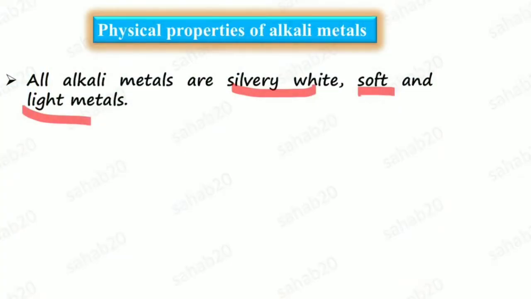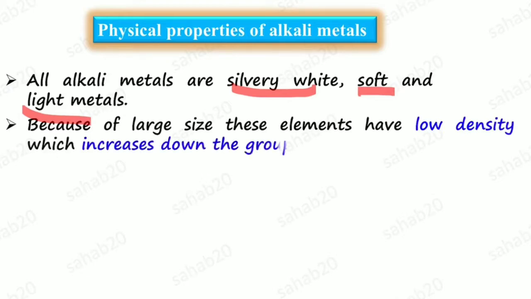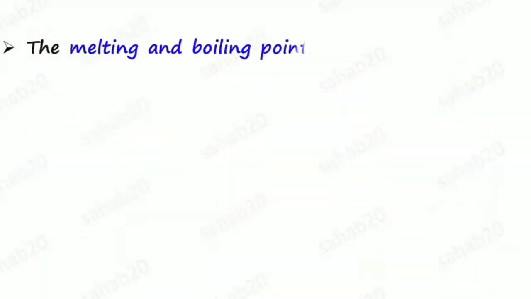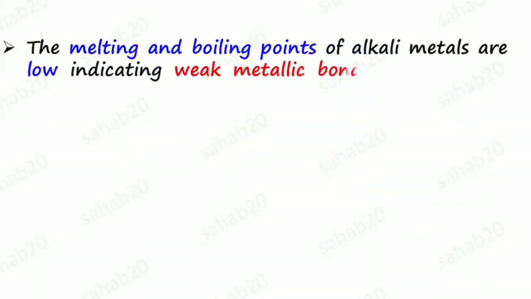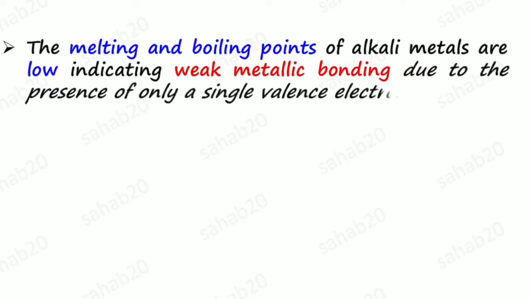Because of the large size, the elements of group 1 are low density metals. The density increases on moving down the group. Next, about the melting and boiling point of alkali metals. Melting and boiling points of alkali metals are low. This indicates the weak metallic bonding present in alkali metals.